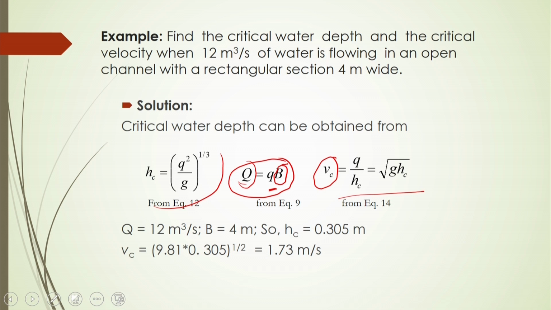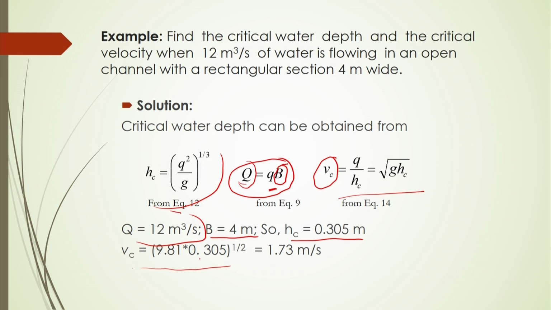So, we can first calculate that Q, capital Q, is given as 12 meter cube per second, and small b is given, and also h c, from which you can calculate this Q by h c equal to root over g h c. From this you can calculate h c and V c, where V c will simply be root over g h c.